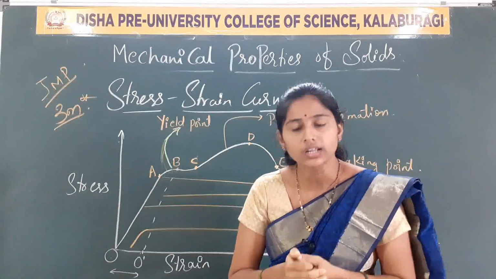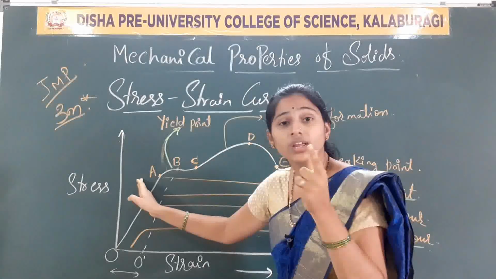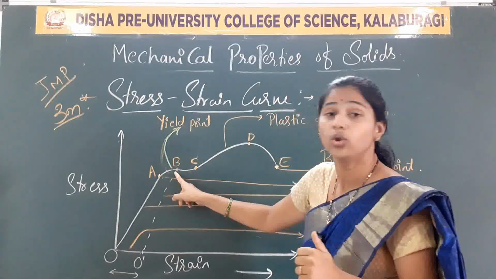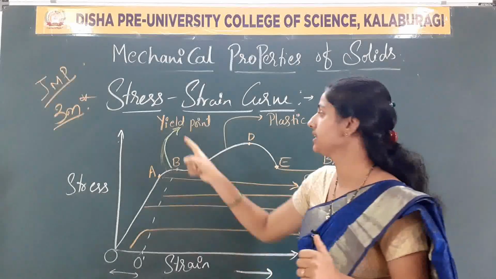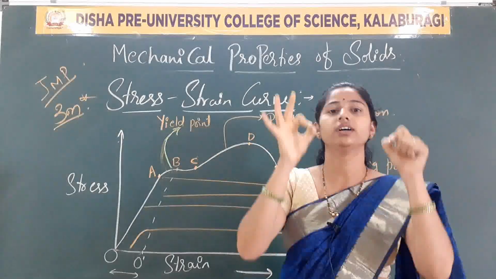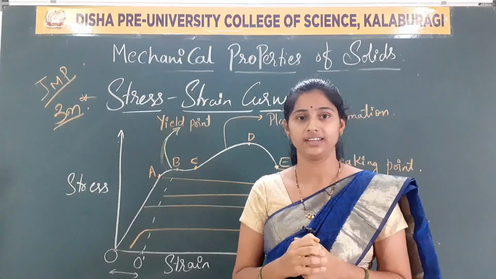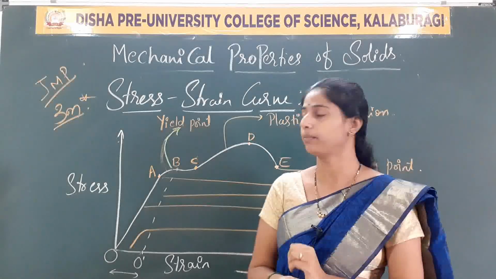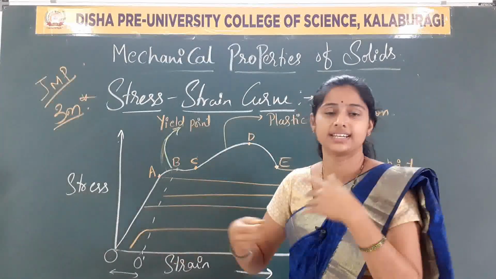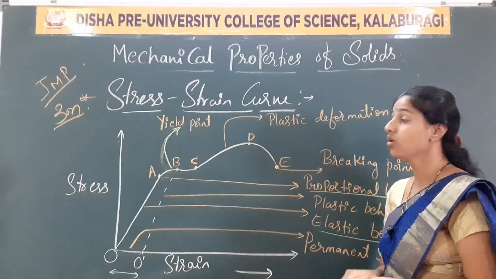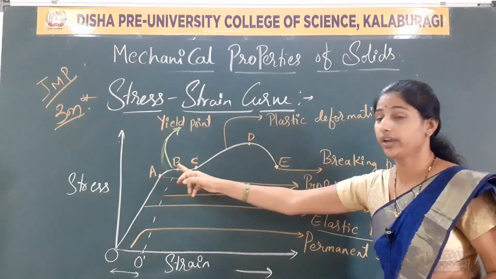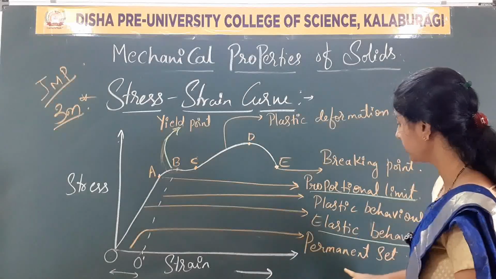That means the stress is no more at the point B. The yield point will not have the elasticity. It loses its property, and the material shows plasticity now, not elasticity. So, I am describing the points over here with clear points only.